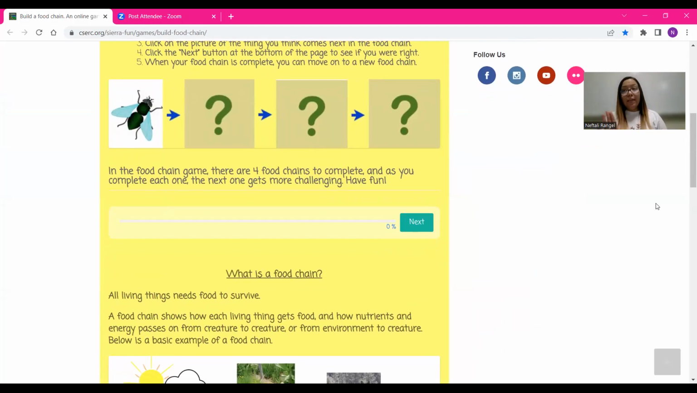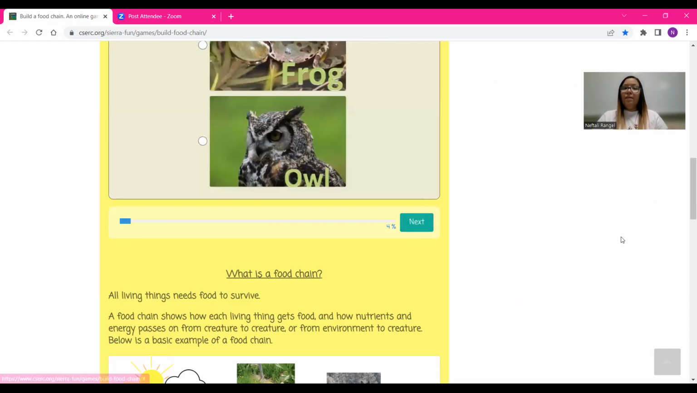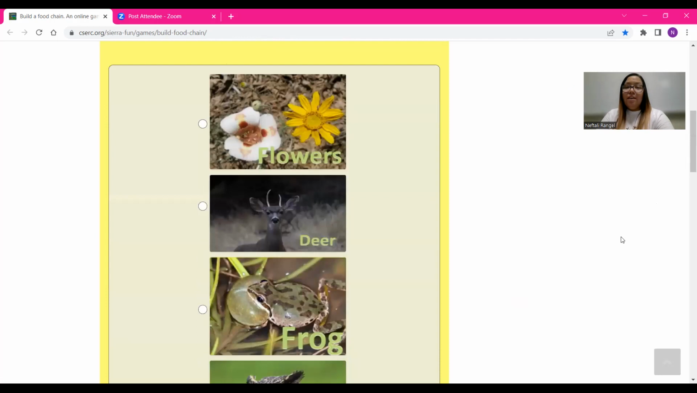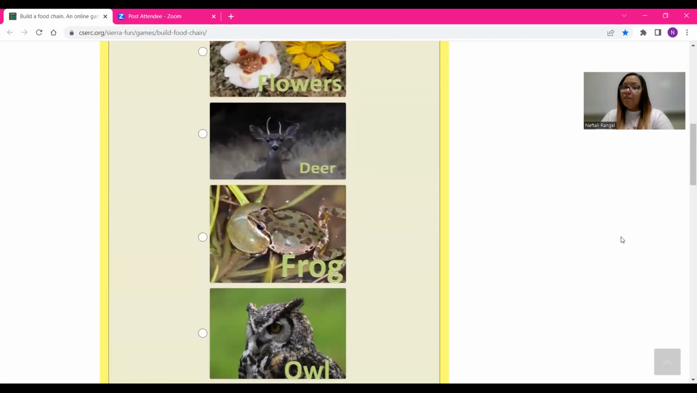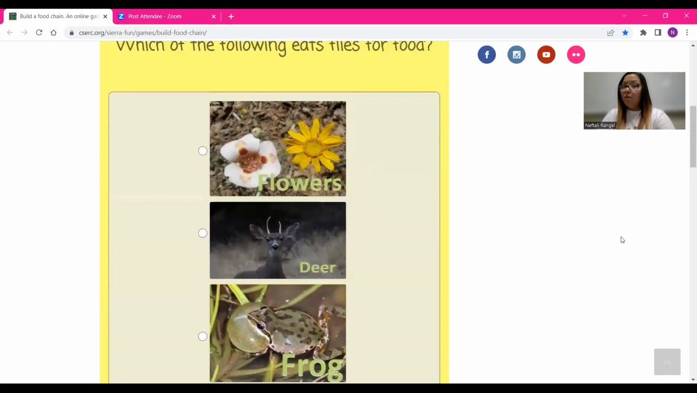One thing that I must let y'all know is that a food chain can be very long, depending on how many animals you can put. You can have from 3 to 4 to 5. It doesn't just have to be 3 animals. It can be several animals as well. And remember, it doesn't always have to start with a producer. So here we have a mosquito. What do we think comes next? Our choices are flowers, deer, frog, or owl.